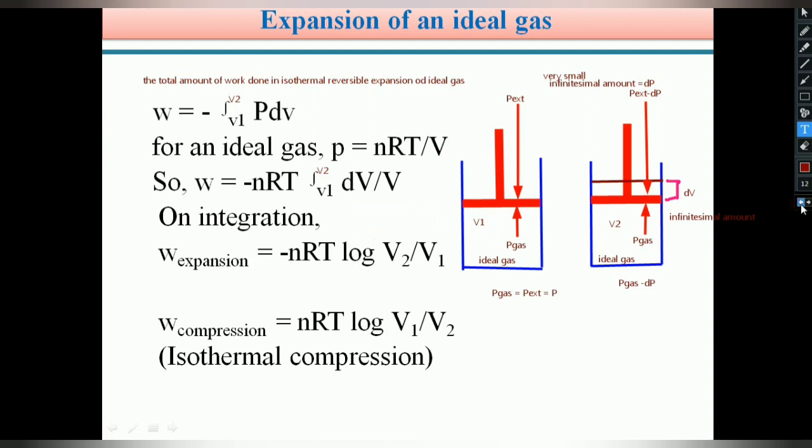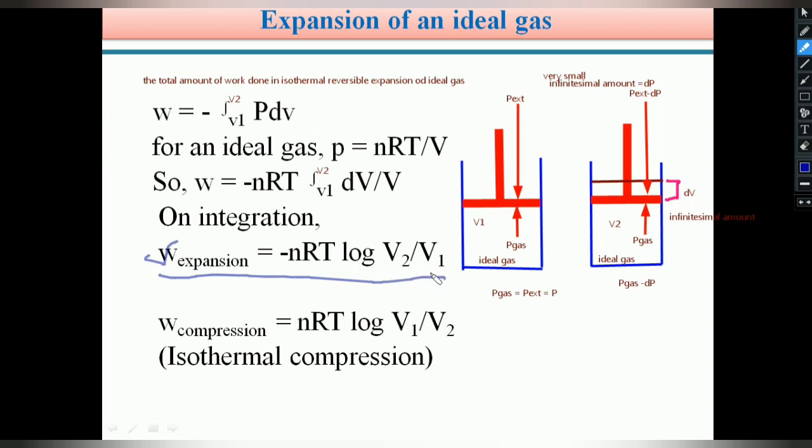Therefore, on integration, our equation becomes the expansion work W. Here it is a reversible expansion, so for isothermal reversible expansion, the total amount of work W is equal to minus nRT log V2 by V1. Students, please remember this equation. For an ideal gas on reversible isothermal expansion, the total work done W is equal to minus nRT log V2 by V1.